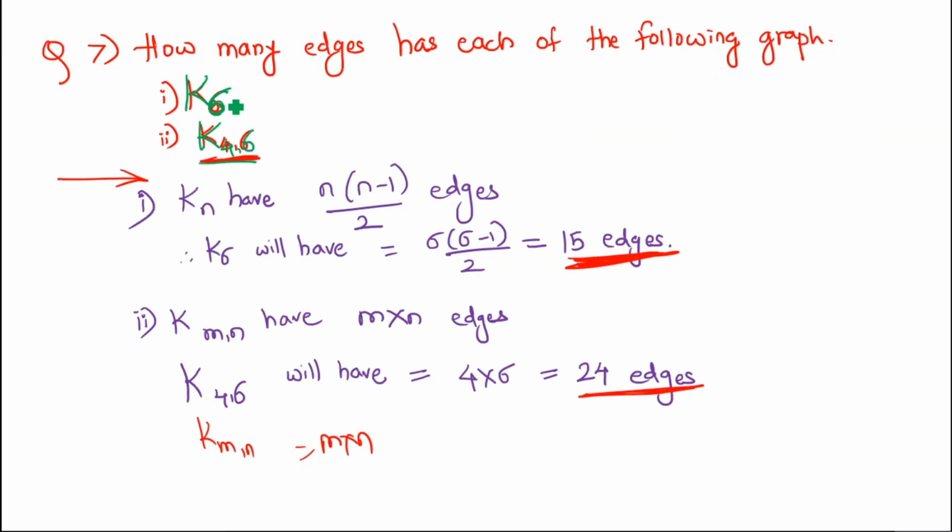For K6, the maximum number of edges in any graph is counted as n into n minus 1 divided by 2. For 6 vertices, we calculate 6 into 6 minus 1 divided by 2, which comes out to be 15 edges. And for K4,6, the maximum number of edges for a complete bipartite graph is counted as m into n. So it will be 4 into 6, which is 24 edges.